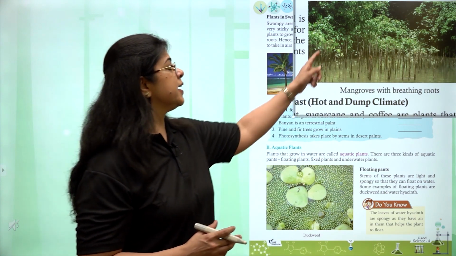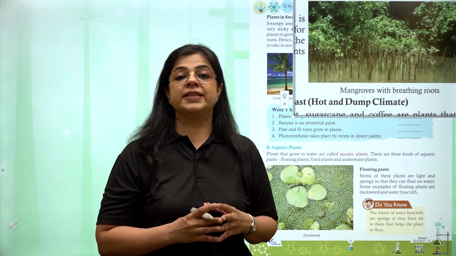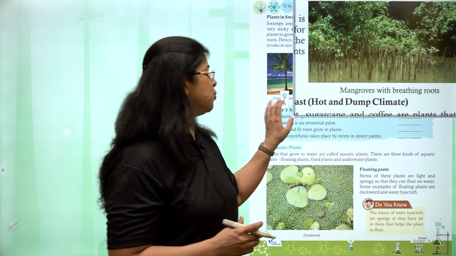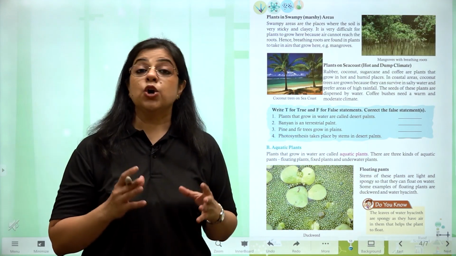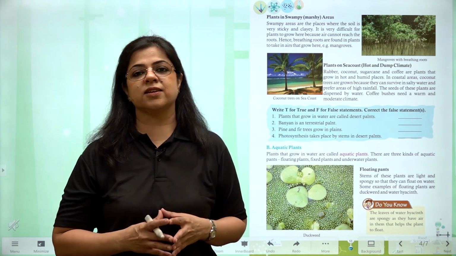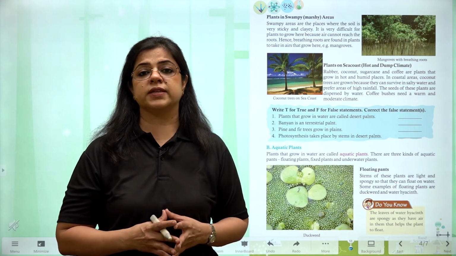As you can see, these roots come down from the branches of the tree. This helps the roots to breathe. Next we come to plants in coastal areas. क्या होते हैं? Coastal areas वो होते हैं जो seaside areas होते हैं. Seaside areas get very strong winds.